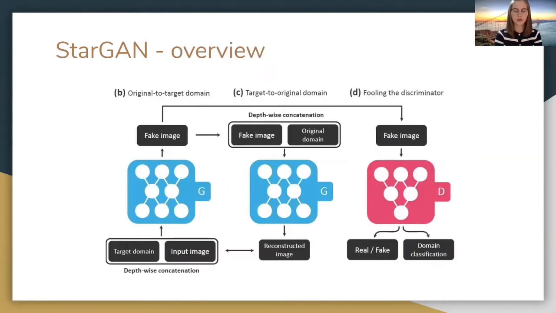An overview of StarGAN consists of two modules. Firstly, generator G takes in as input both the image and target domain label and generates a fake image. Then G tries to reconstruct the original image from the fake image given the original category label. Here, discriminator D not only identifies whether an image is fake or not, but it also predicts the domain of an image. Ultimately, G tries to generate images that cannot be distinguished from real ones, corresponding to the provided target domain.